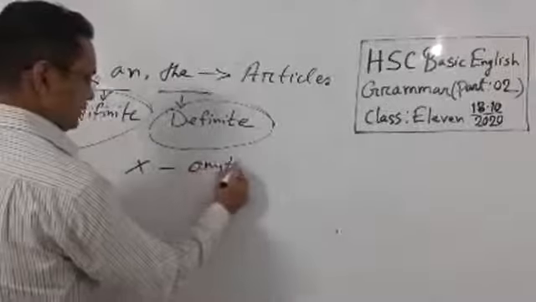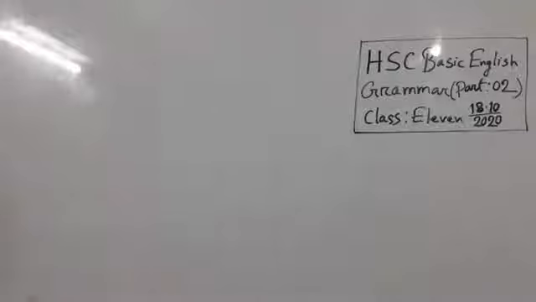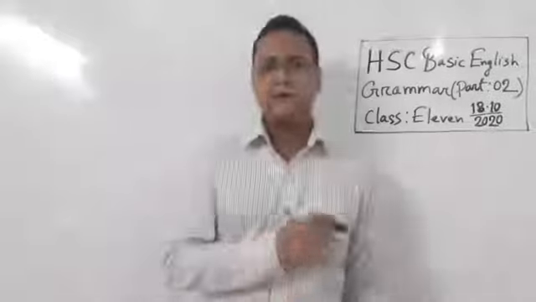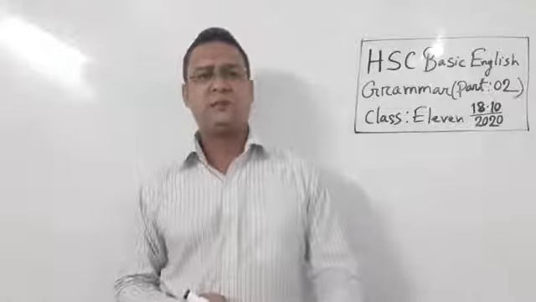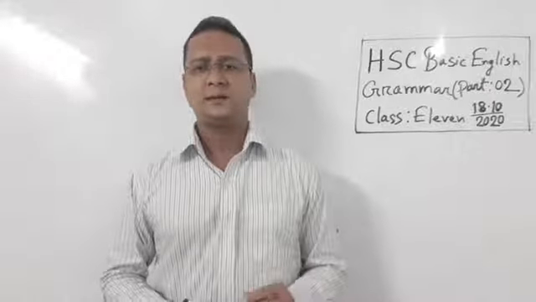This is not an article; it's when article is not used, we use omission. So what I am saying, that article are two kinds, indefinite article and definite article, and article is the first grammatical topic for your ACC syllabus.